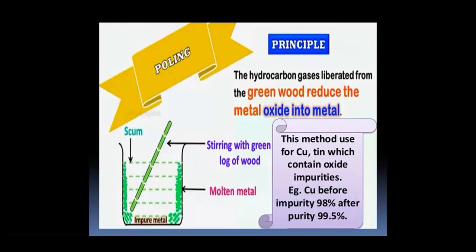Then poling. The principle of poling is that the hydrocarbon gases liberated from green wood reduce the metal oxides into metal. This method is used for copper and tin, which contain oxide impurities. For example, copper purity before is 98%, and after it is 99.5%.